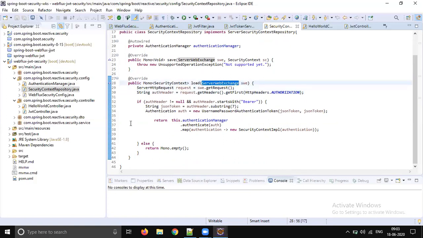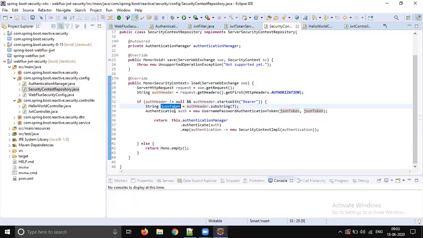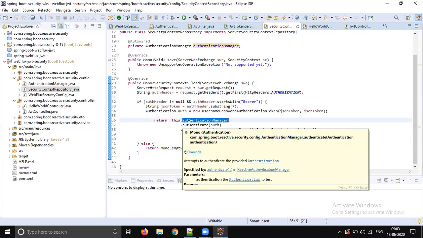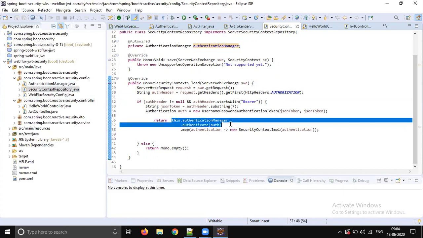This API is completely different because this is reactive programming, right? So here we will get input as server web exchange, which is going to have the HTTP request. Take the request, take the header. If the header is having a bearer token, extract the token, create one authentication and validate it by using the authentication manager. So first we created the authentication manager to validate the token, right? We will call that method here, and we will check whether the token is valid or not. So these two are a combination, right? Security context repository and authentication manager.